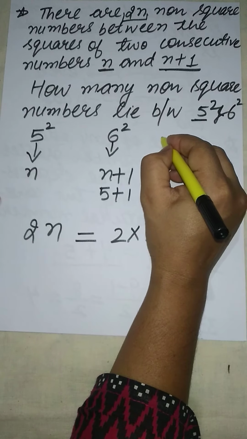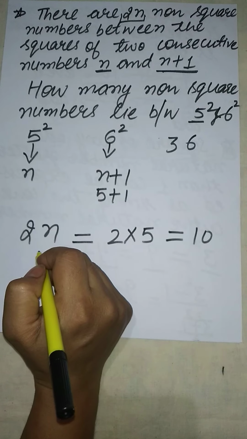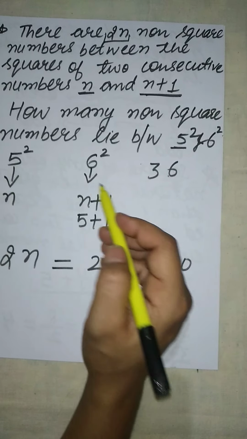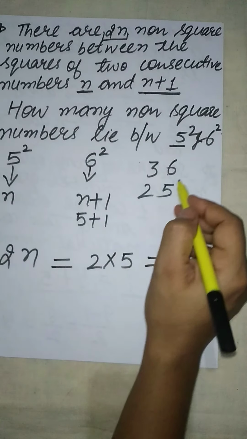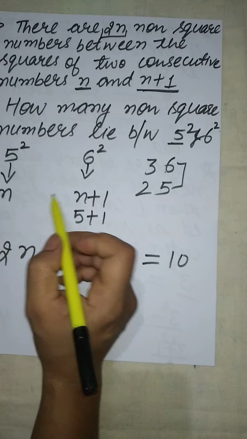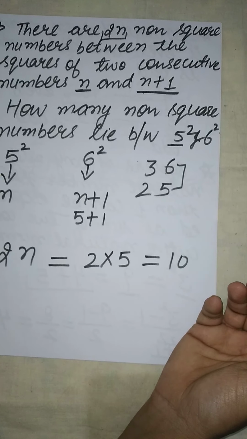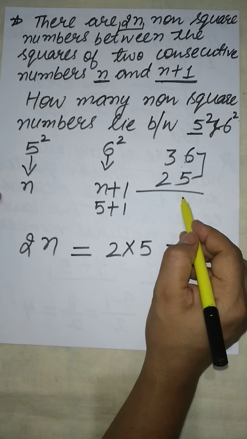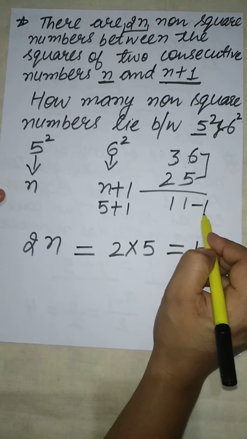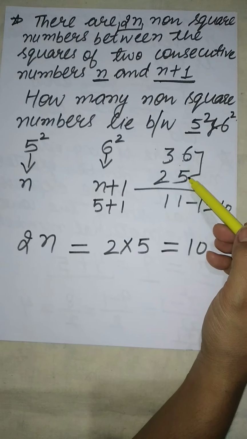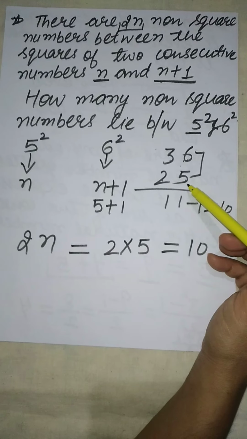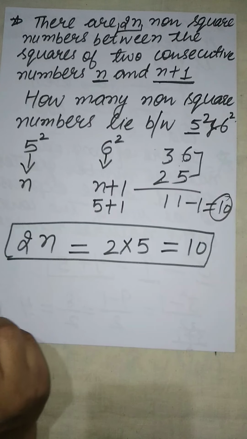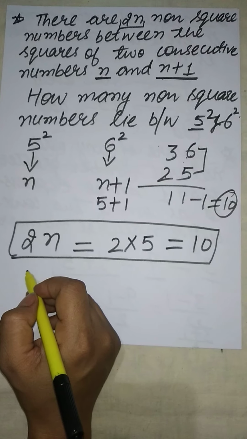You can also find it this way: the square of 6 is 36 and the square of 5 is 25. Now I wish to find the numbers lying between 25 and 36. You can count the numbers. You can subtract 25 from 36. This is 11. 11 minus 1 is 10. We are to write down the numbers between 25 and 36, so it will be 10. So we can use this formula to directly find the numbers lying between the squares of given numbers.